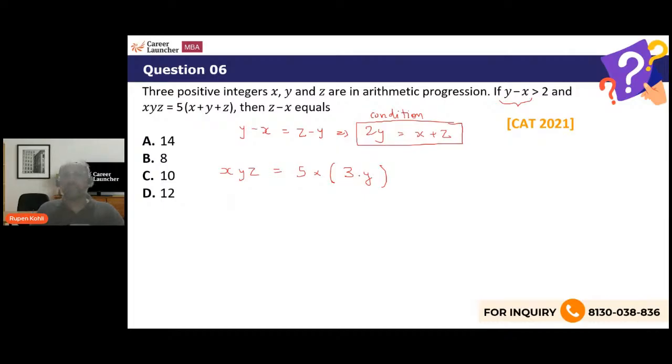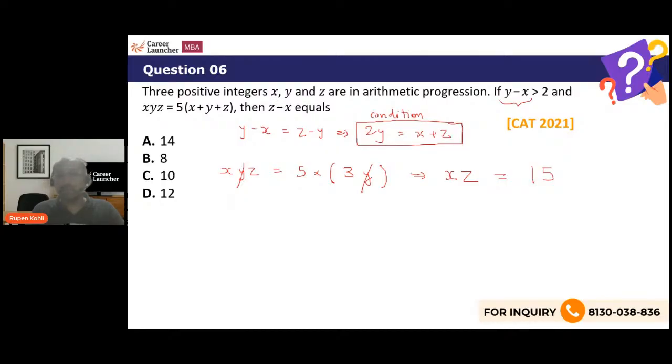X plus y plus z becomes equal to 3y. I can now cancel y on both sides of this equation, right? And I'm getting that the product of x and z, the first and the third term, equals 5 into 3, 15.